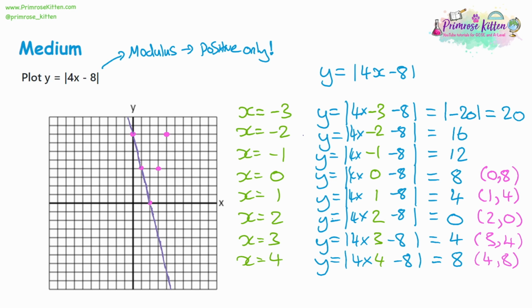And now you'll notice it starts to look very odd, because now if I draw a line, I'm going to draw it in green this time, it's going to come down, it's going to hit the x-axis, but it's going to refuse to take any negative values. And so what's going to happen is it's going to bounce back up like this. And this is the feature you see in modulus graphs, where when you try and draw it using normal methods, you are going to get the wrong answer because it's going to bounce off the x-axis and only take positive values. So you get these kind of V shapes when you use the modulus.